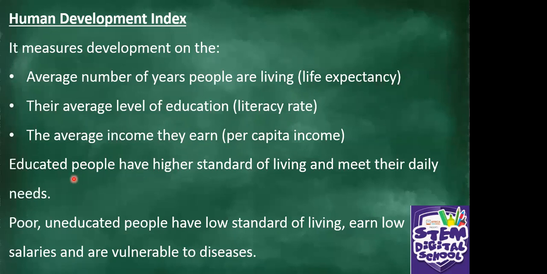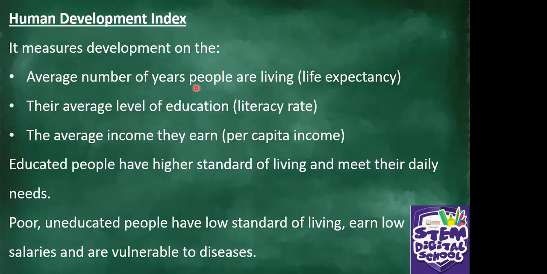Educated people have a higher standard of living, and they are able to meet their daily needs. Poor, uneducated people have a low standard of living and low salaries and are vulnerable to diseases. So that is how human development is measured, by using this HDI.